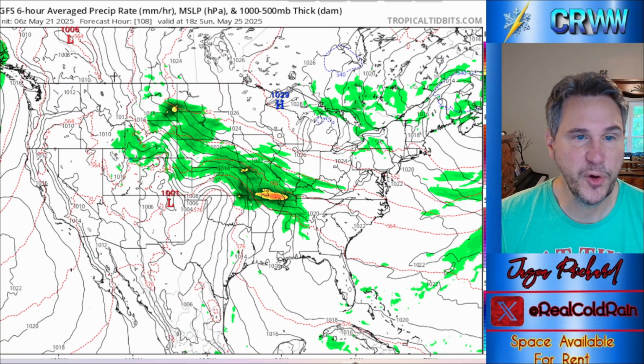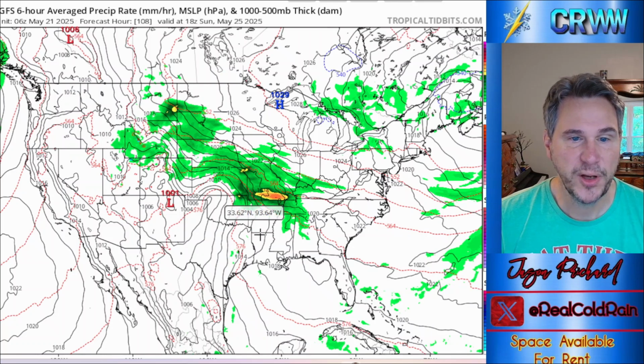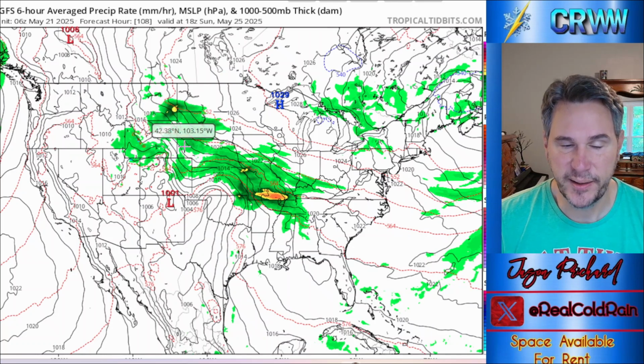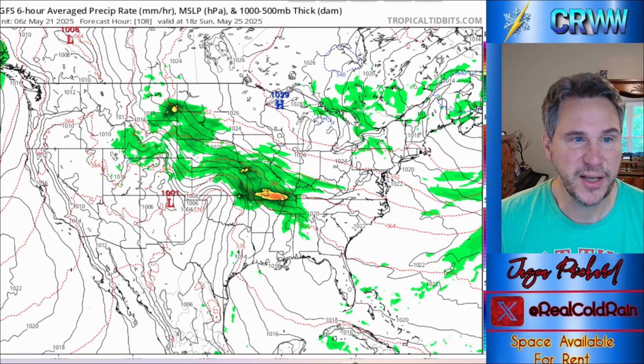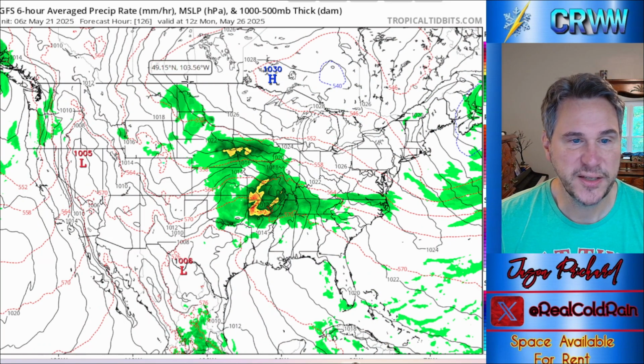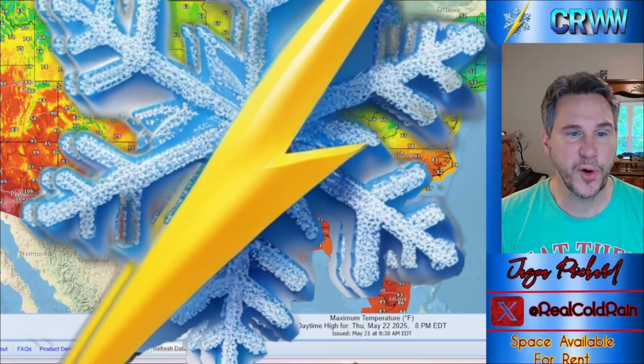But our primary focus over the next couple of days is going to be rain in the Plains and the Midwest, or the lower Plains here into the mid-Mississippi Valley, and then, of course, into the Northeast as we go on into Sunday and Monday. So that's your forecast in terms of precipitation.